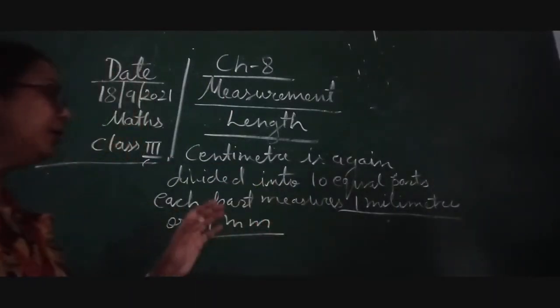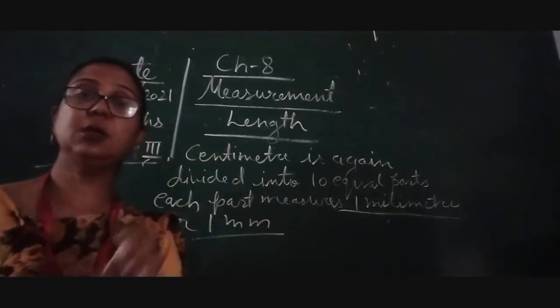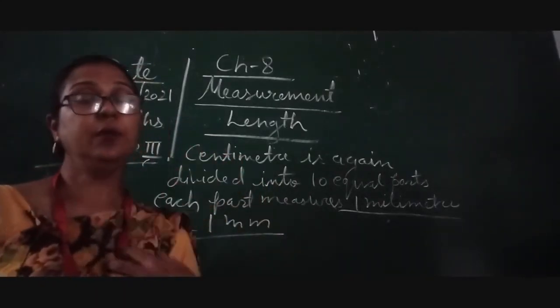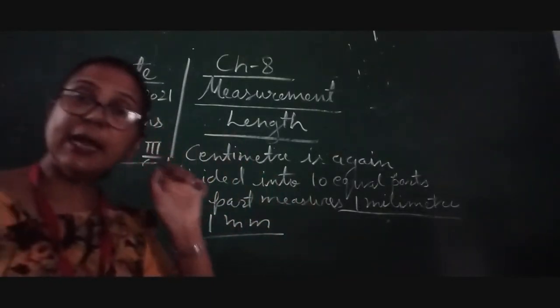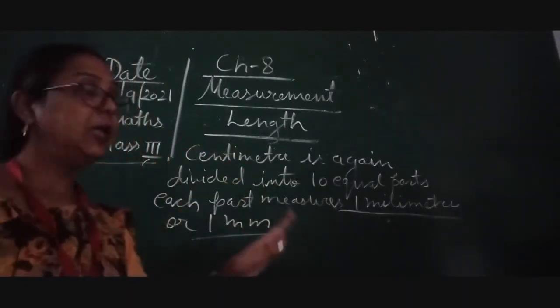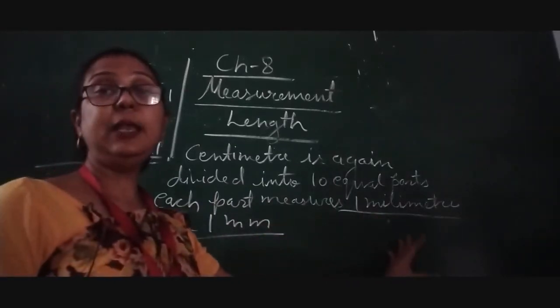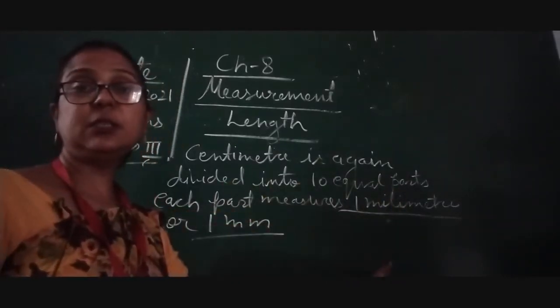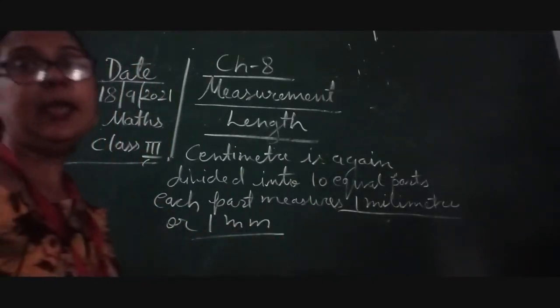Now here children, when we are going to measure a small unit, so what we will see? We will see that centimeter also can be divided into 10 equal parts, and each part measures 1 millimeter. So this is called 1 millimeter or 1 mm.